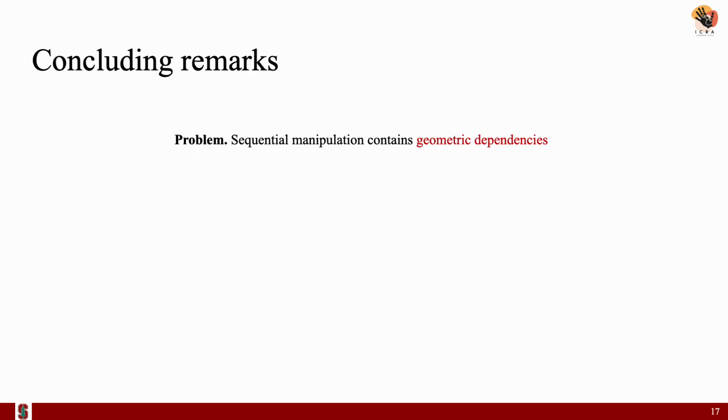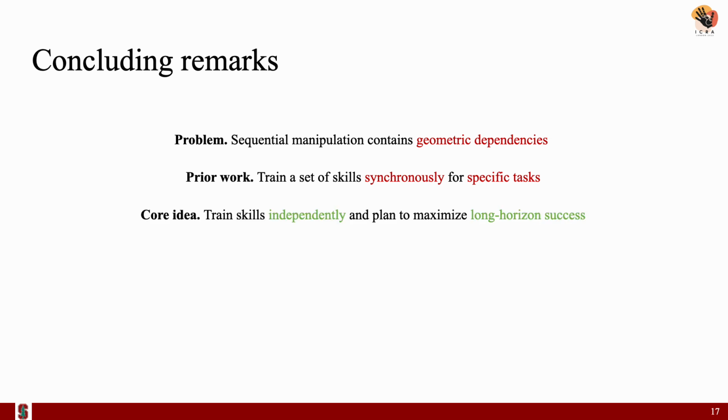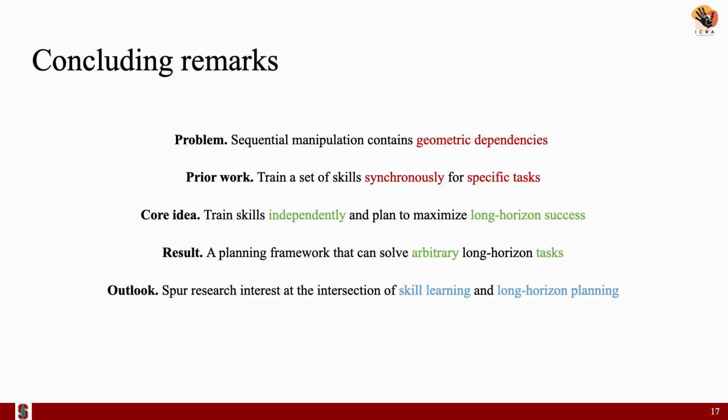To summarize, the problem we address is how to handle sequential manipulation tasks that contain geometric dependencies. Prior work trains a set of skills synchronously for specific tasks, which limits scalability and generalization ability. Our core idea is to train skills independently and then plan to maximize long horizon success. The result is a planning framework that can solve arbitrary long horizon tasks. We hope this work spurs research interest at the intersection of skill learning and long horizon planning.